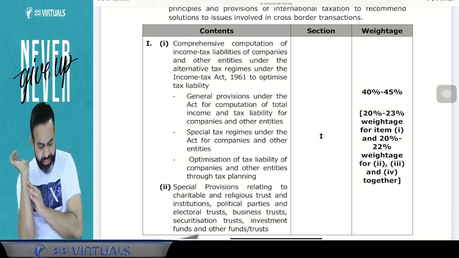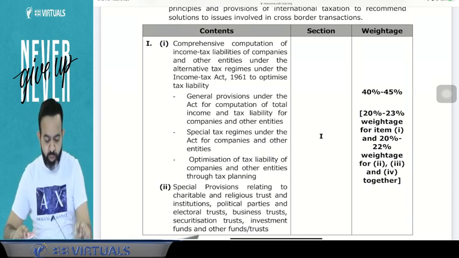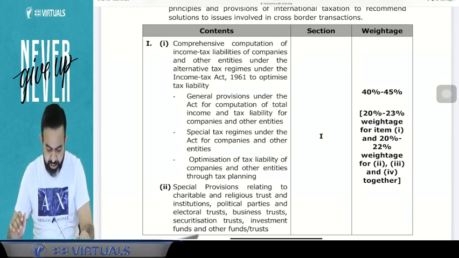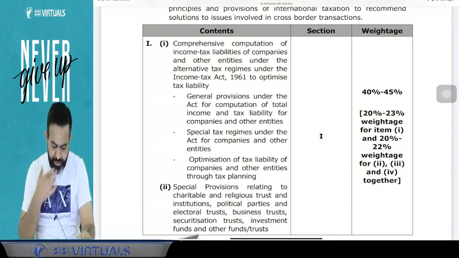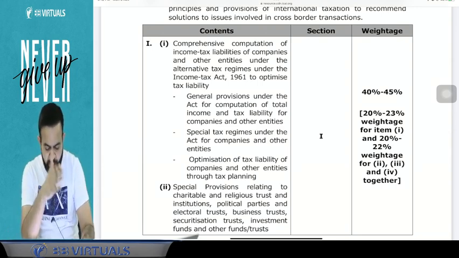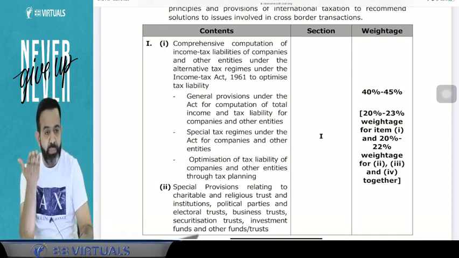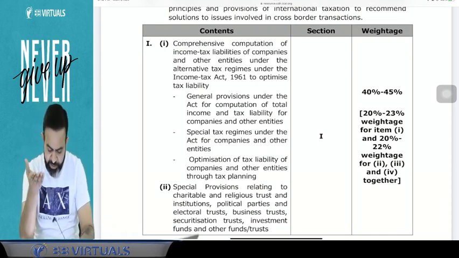So guys, if you see, that is comprehensive computation of income tax liability of companies and other entities under the alternative taxation regime, under the Income Tax Act 1961, to optimize the general provisions under the Act; computation of total income tax liability of the companies and other entities; special taxation regime under the Act of companies and other entities; and optimization of tax liability.